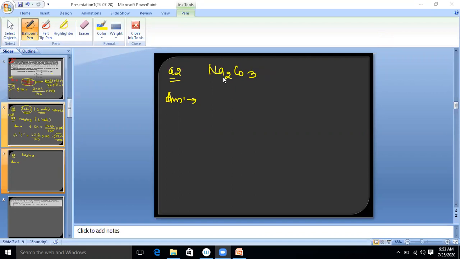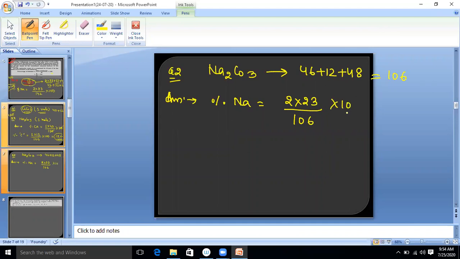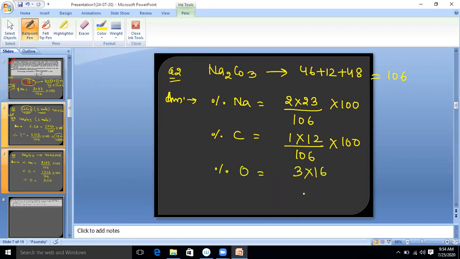Let's check. Na how many times? 2 times. So what is the percentage of Na? 2 into 23 divided by what is the total molar mass here? 2 into 23 means 46 plus 12 plus 48. That means to say 106. Divided by 106 multiply by 100. After solving, you will get the answer. Percentage of carbon, that is 1 into 12 divided by 106 multiply by 100. Now again, oxygen 3 into 16 divided by 106 multiply by 100. So after solving, you will have your answer.